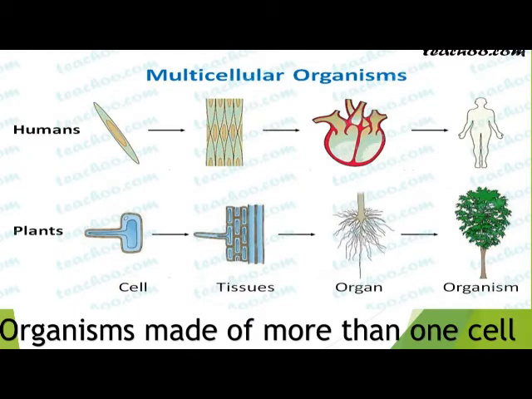Let's move to multicellular and unicellular organisms. What is a multicellular organism? Organisms made of more than one cell are called multicellular organisms. Multi means many, cellular means cell. So, organisms made of more than one cell are called multicellular organisms. The number of cells being less in smaller organisms does not in any way affect the functioning of the organisms.